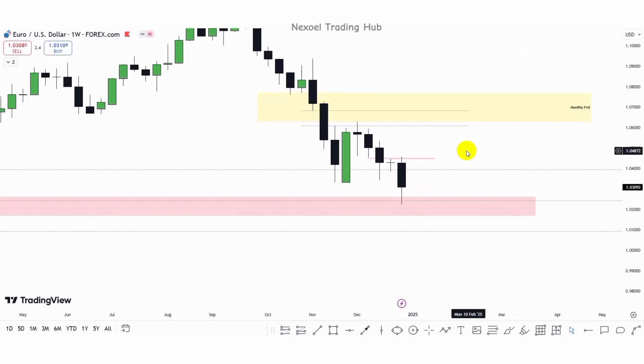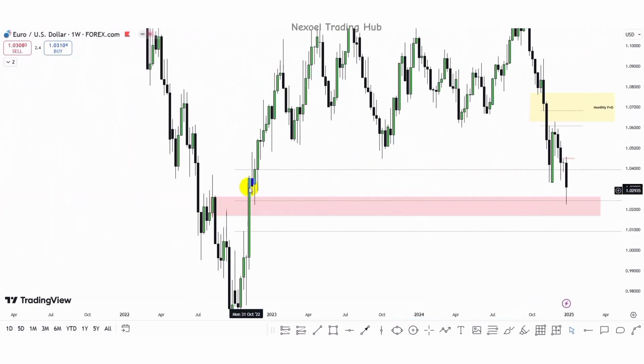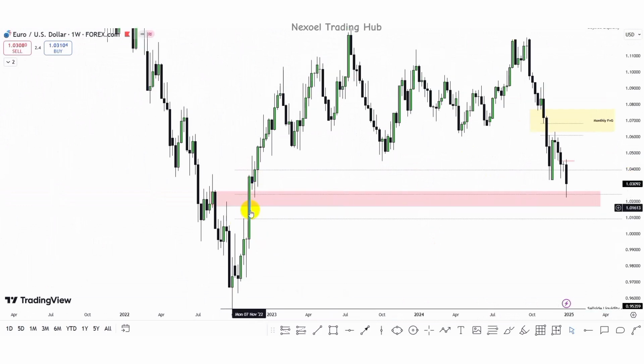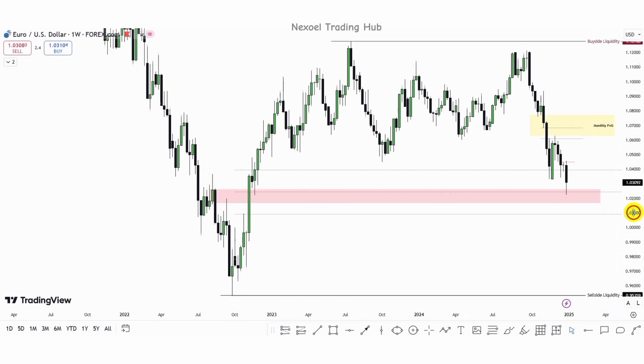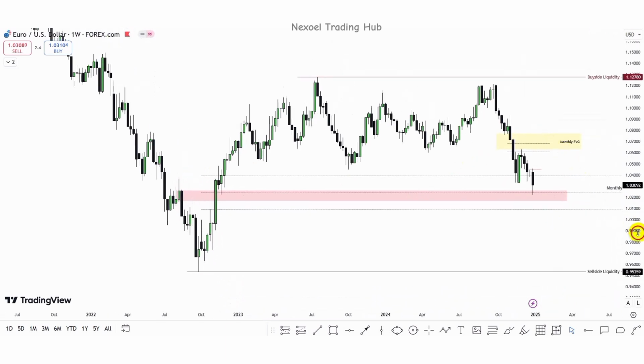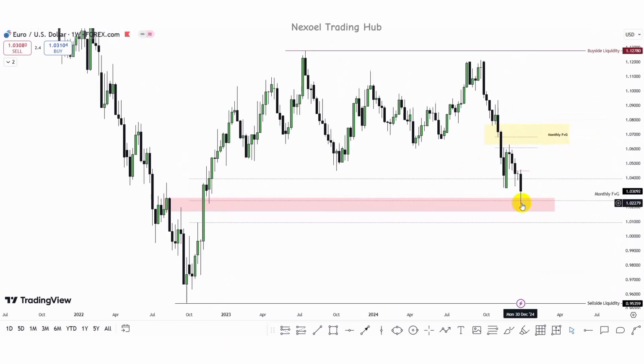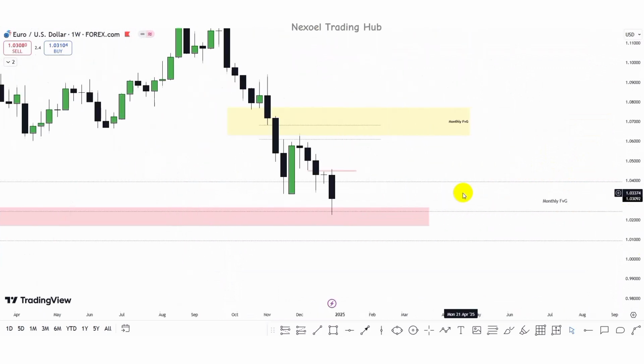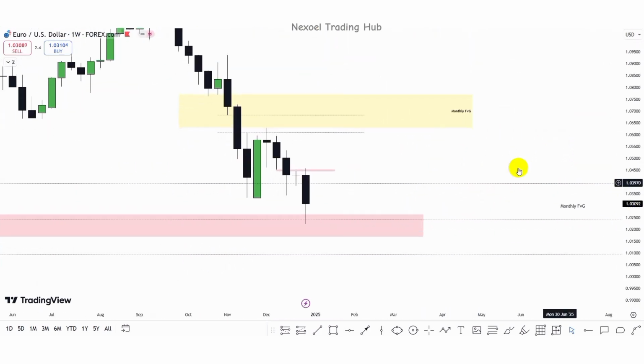So here in the weekly time frame, we can see that within the monthly fair value gap, we have also this weekly fair value gap, and in confluence, this order block that sponsored the bearish movement of price to the downside. But we can see the impulsive move that broke through this order block, and we can see how price returned to mitigate that, and we can see the rejection in confluence with the monthly fair value gap mean threshold.